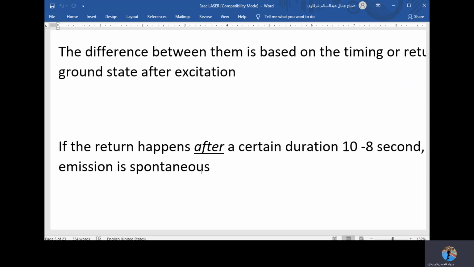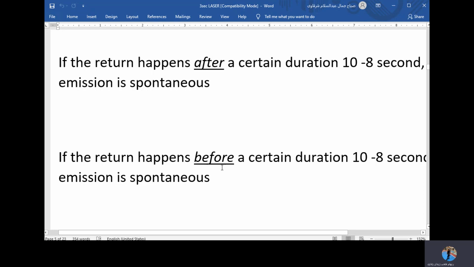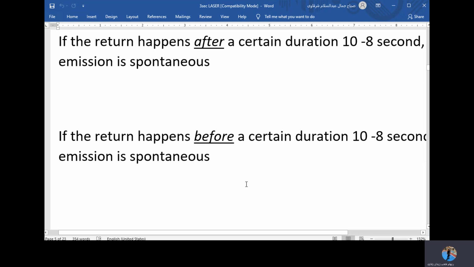So if the return happens after the lifetime, after 10 to the power of negative 8 seconds, we call it spontaneous because nothing affected it. But if the return happens before this amount of time, before the lifetime, before the 10 to the power of negative 8 seconds, we call this stimulated emission.